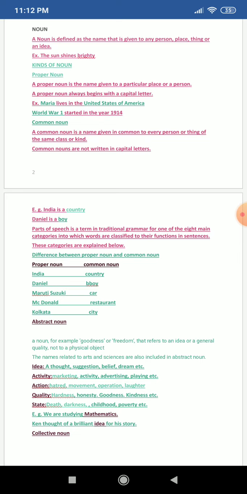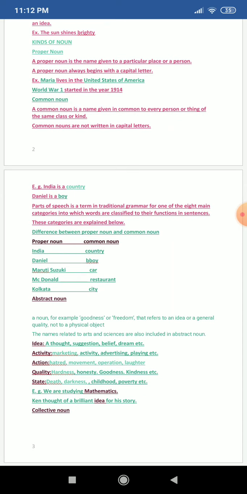So India is also a country and there can be many countries in the world. So that is a common noun. Whereas proper noun is, for example, we are saying India. So India is a proper noun because India is only one, but countries can be more than one, so it becomes a common noun.